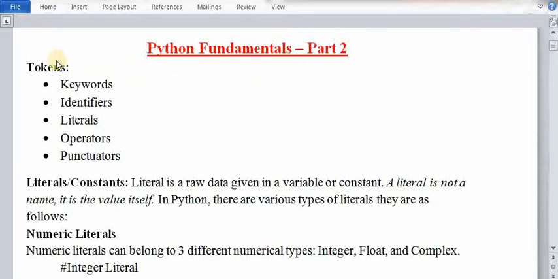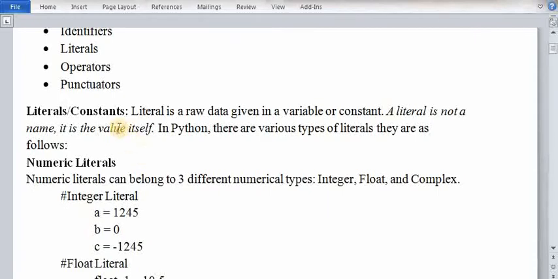So students, in the last session we were discussing the tokens. We have already completed keywords and identifiers. So in this tutorial you will learn literals, operators and functors. Okay, let's start with literals.